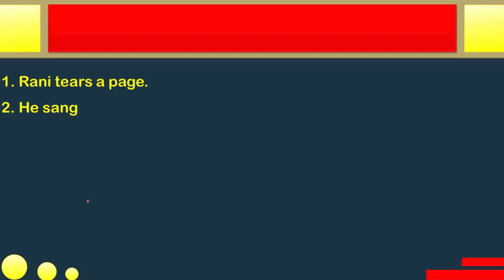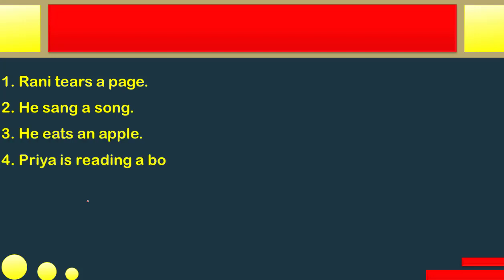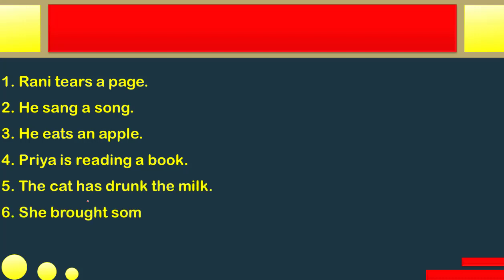Rani tears a page. He sang a song. He eats an apple. Priya is reading a book. The cat has drunk the milk. She brought some sugar. They are doing a project. So let's take the first sentence. Rani tears a page. First of all, you have to identify the tense. So the tense is simple present tense.